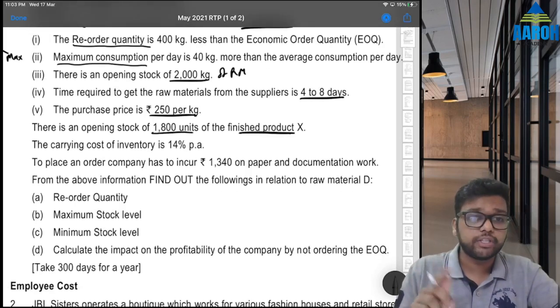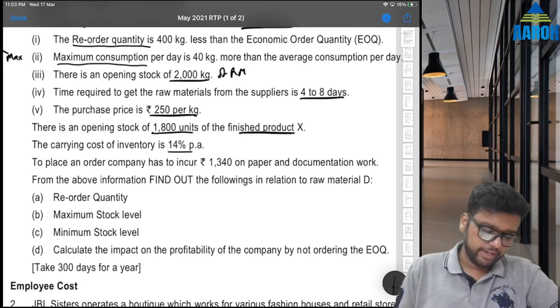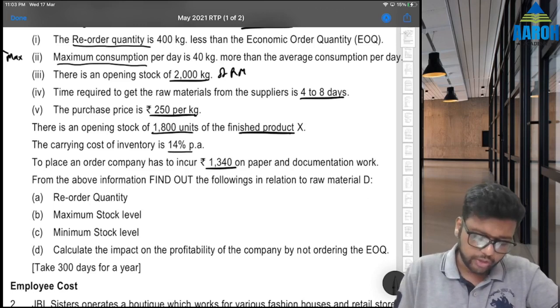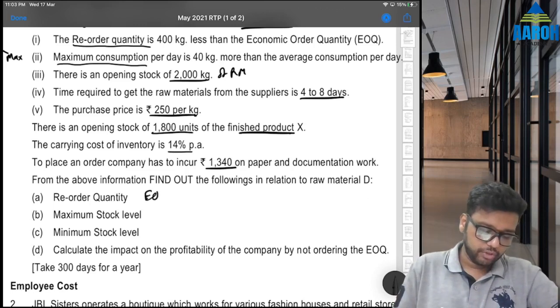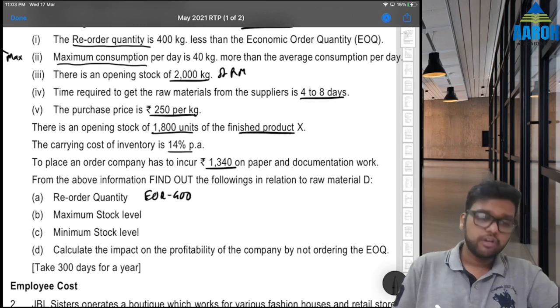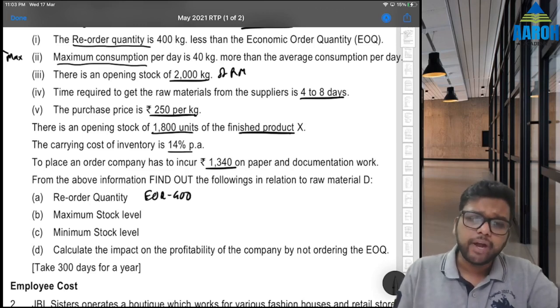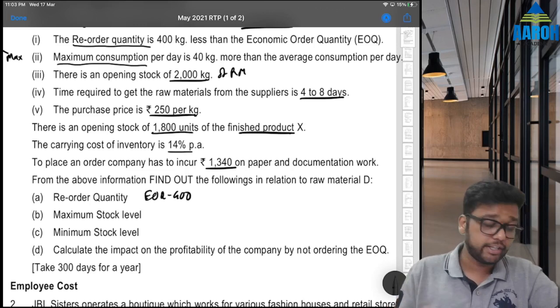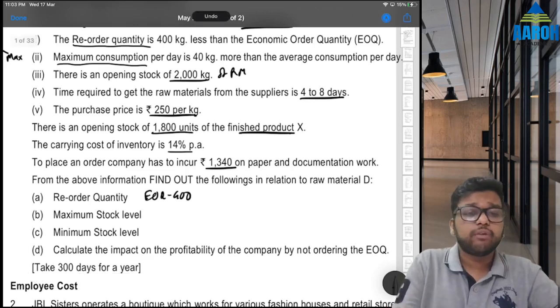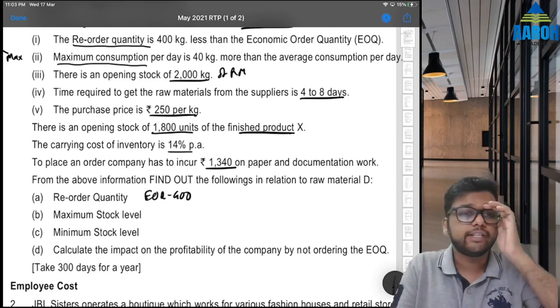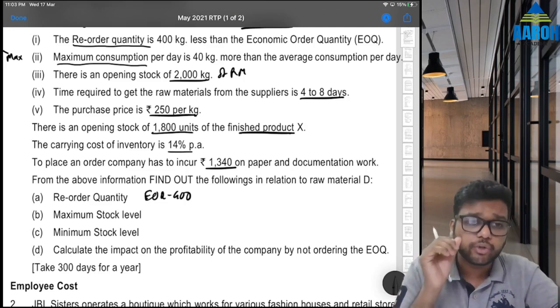This is finished product opening stock. And carrying cost of inventory, company has to incur 1340 on paper documentation, so ordering cost. Fine. Find out ROQ, which must be EOQ minus 400, maximum level, minimum level, and impact on profitability by not ordering at EOQ. ठीक है. Don't forget this. 300 देके भी 365 लिया. If you still take 365, you will not get marks because your answers are going to be different.